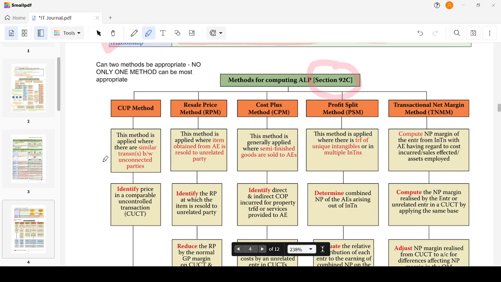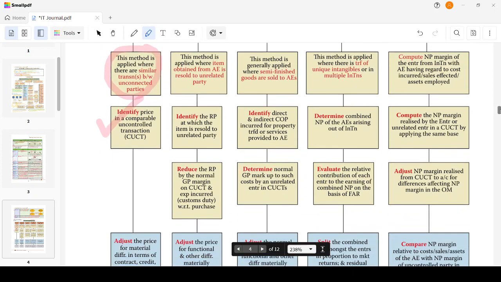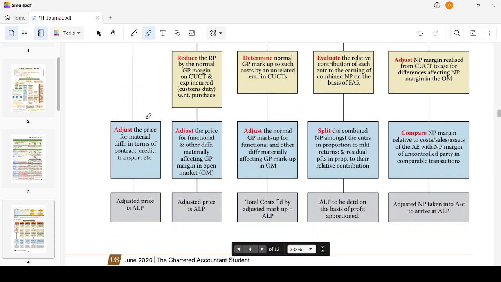The first is the comparable uncontrolled price method. This method is applied where there is a similar transaction between unconnected parties. Whenever we have a similar transaction between unconnected parties, this method could be applied. Identify the price in the comparable uncontrolled transaction, which we are going to charge. Adjust the price for material differences in terms of contract, credit, transport, etc.